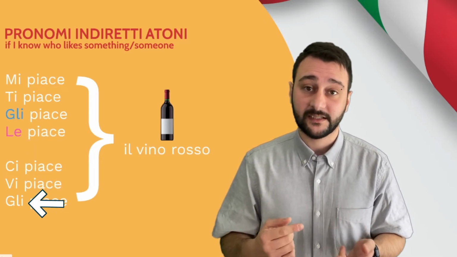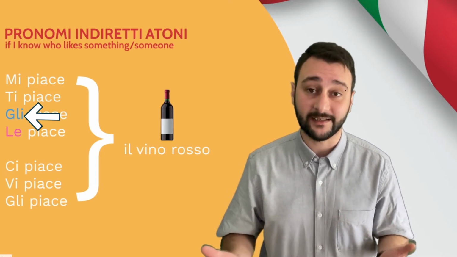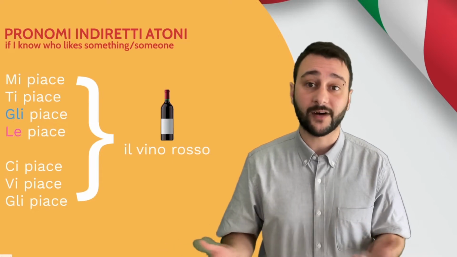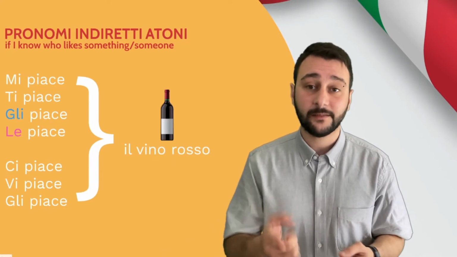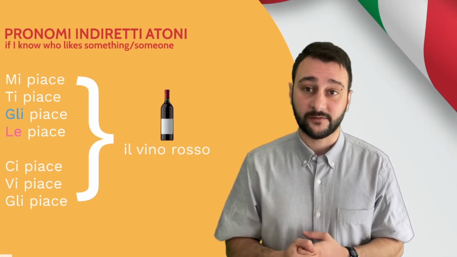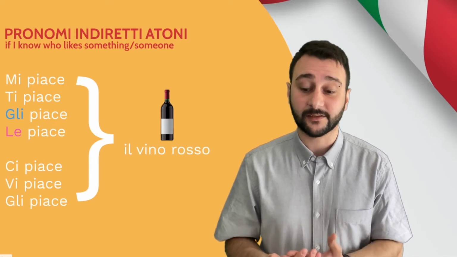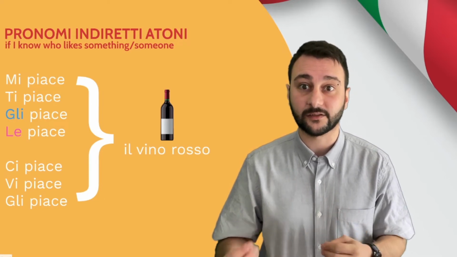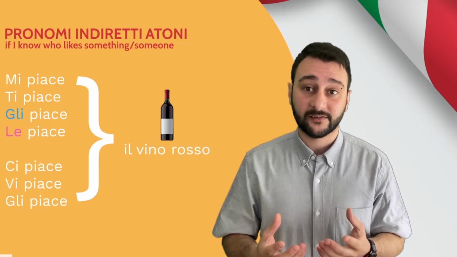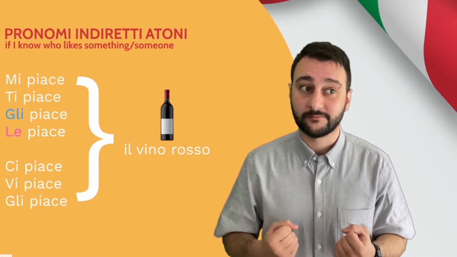So as you can see, gli works for they like, but also for he likes, okay? So mi piace il vino rosso, I like red wine. Ti piace il vino rosso, you like red wine. Gli piace il vino rosso. In this case, if I know who likes something, so who is actually doing the liking, because we cannot just say he likes if we haven't said whom.